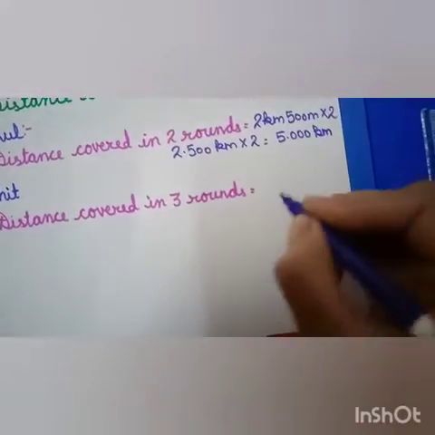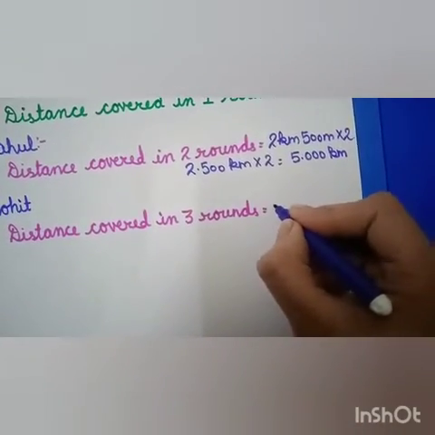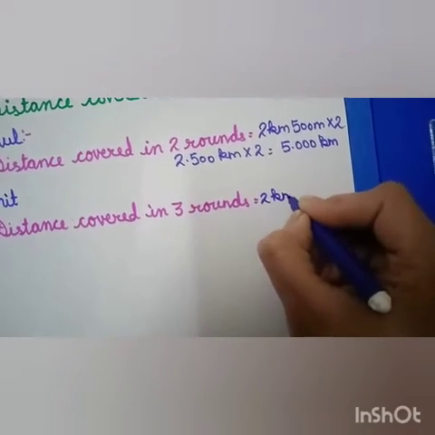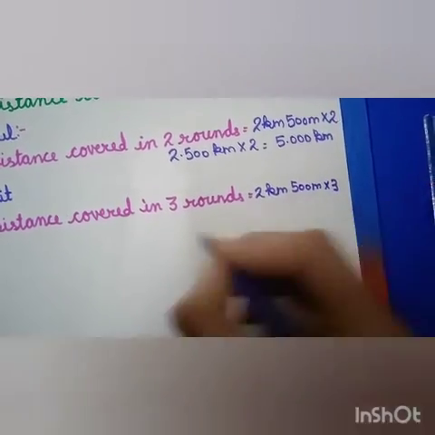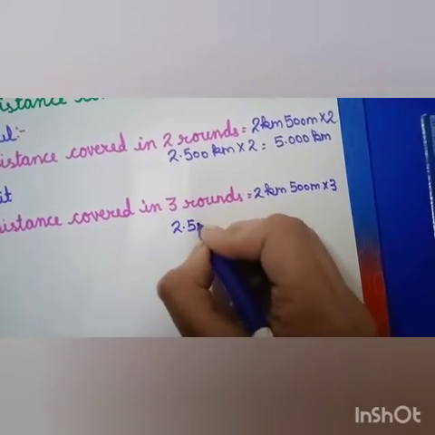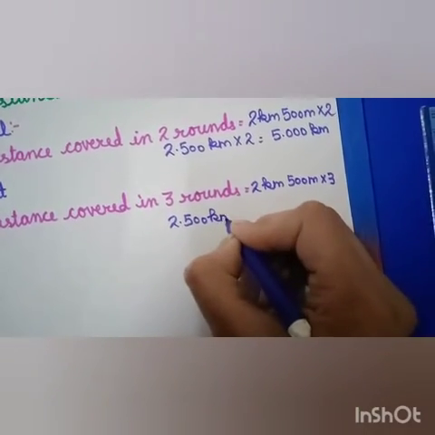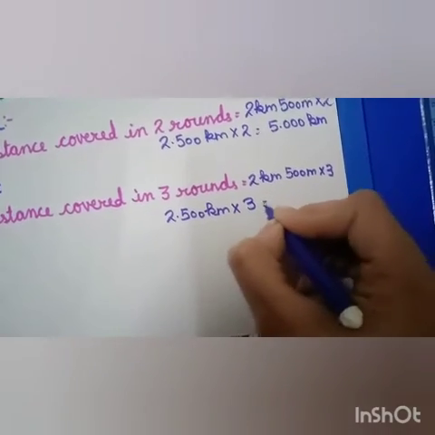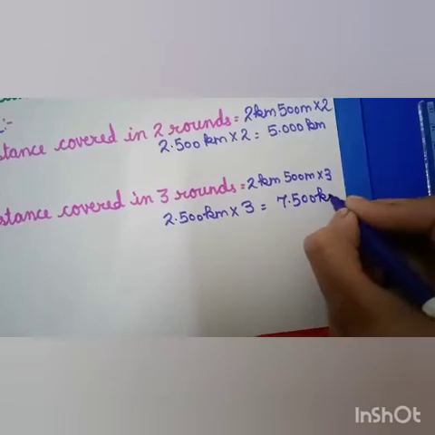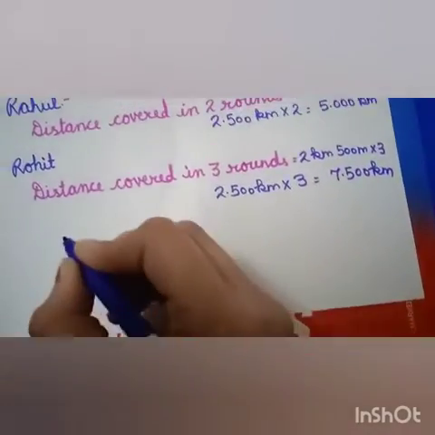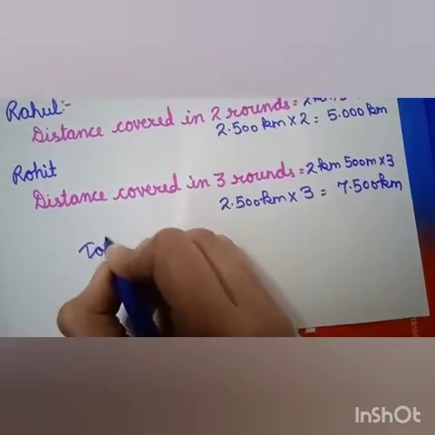Now the distance covered in 3 rounds. Same way we will do 2 kilometer 500 meter multiplied by 3, that is 2.500 kilometers multiplied by 3. It will be 7.500 kilometers. Now we have to find the total distance covered.